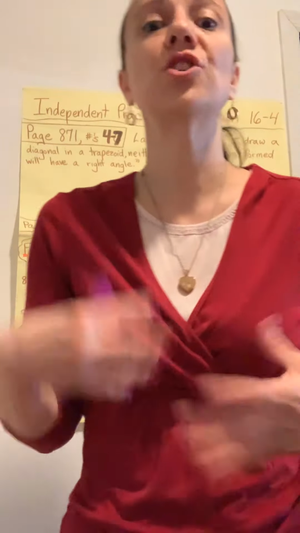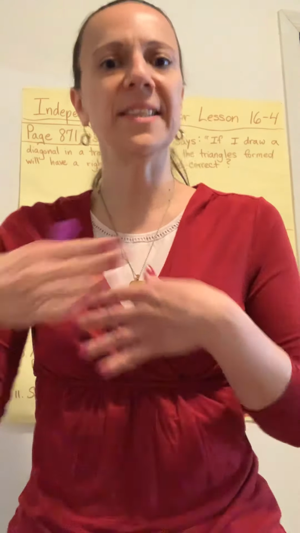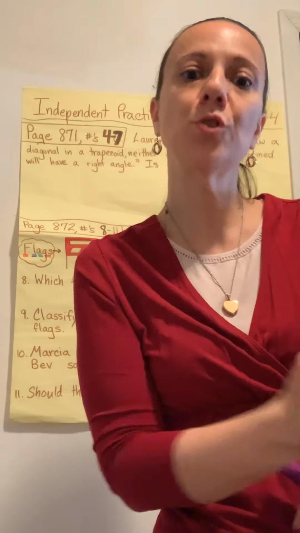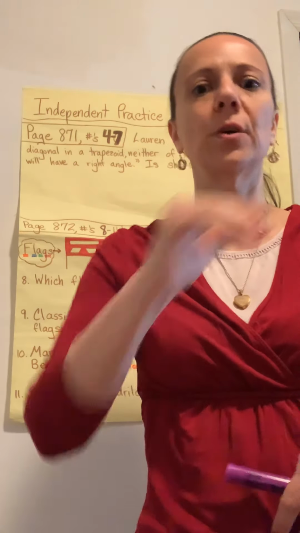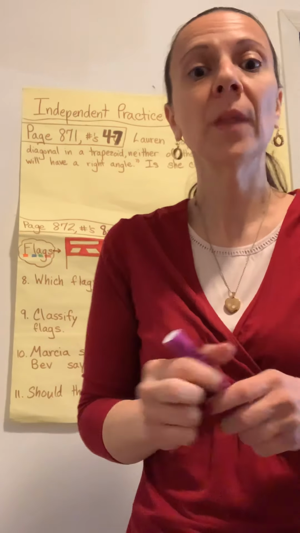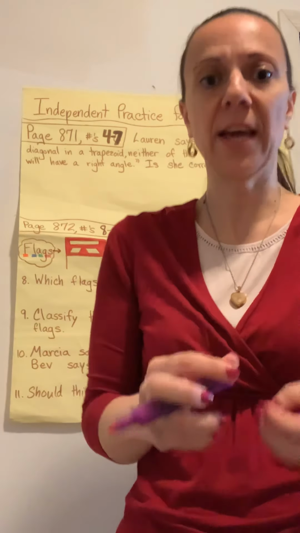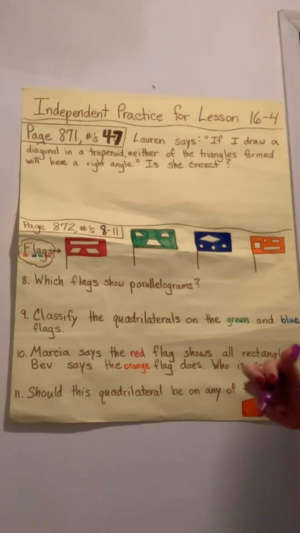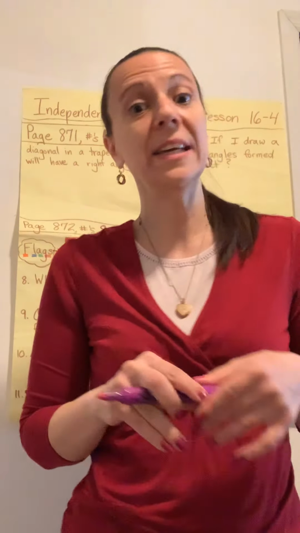We're talking about the shape trapezoid. We know that means it has one pair of parallel sides. And she wants to draw a diagonal through it, so from one corner to the opposite corner, not vertical, not horizontal, diagonal. And she says that she's going to get two shapes. They're going to be two triangles, and neither one of them will have a right angle. So the easiest way to do this is to make a drawing and sketch it out.